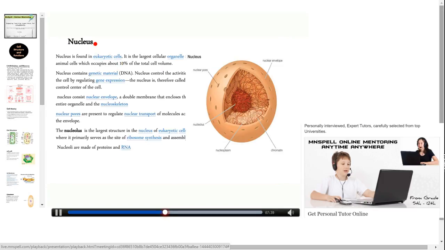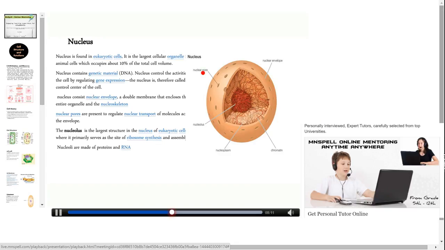First, let us study about the nucleus. Nucleus is found in eukaryotic cells. It is the largest cellular organelle. Nucleus in animal cells occupies about 10% of the total cell volume. Nucleus contains the genetic material DNA, that is deoxyribonucleic acid. Nucleus controls the activities of the cells by regulating the gene expression. So the nucleus is called the control center of the cell.